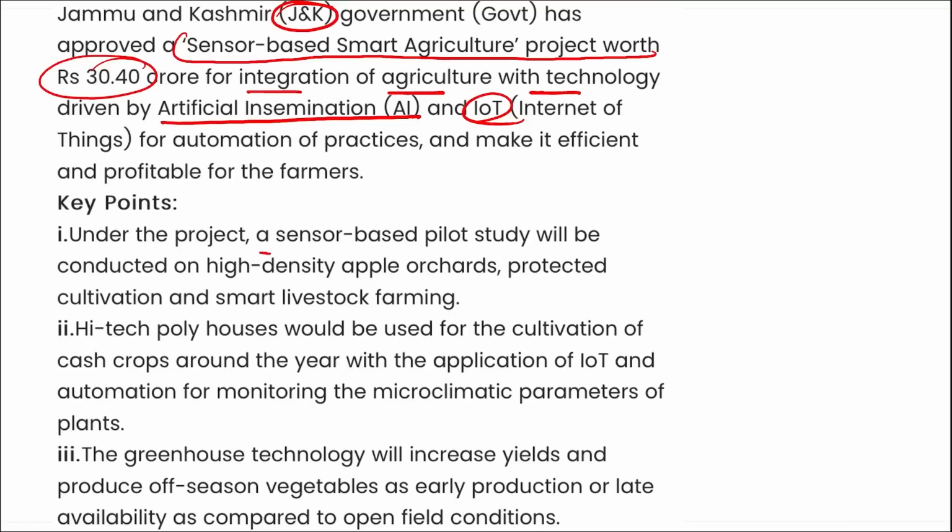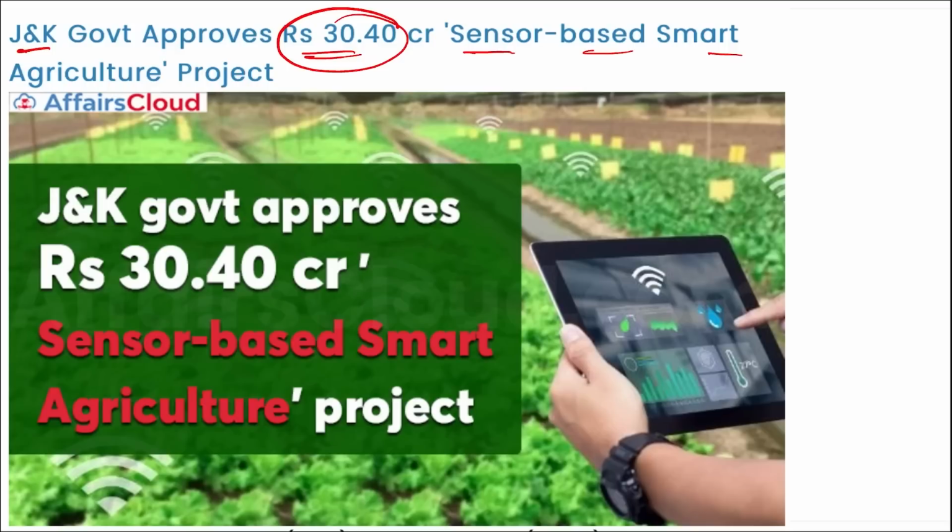Under this project, a sensor based pilot study will be conducted on high density apple orchards, protected cultivation and small livestock farming. Also, the greenhouse technology will increase the yield and produce off-season vegetables, as early production or late availability compared to open field conditions. Alright, so coming back, remember recently it was the Jammu and Kashmir government that has approved a sensor based smart agriculture project worth 30.4 crore rupees that will be equipped with various technologies of the future.